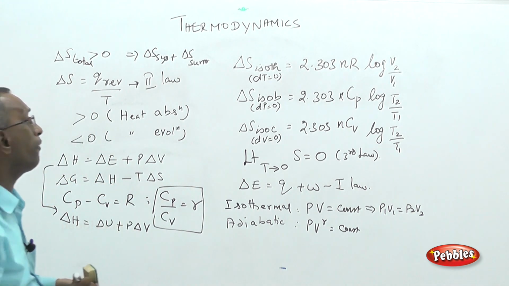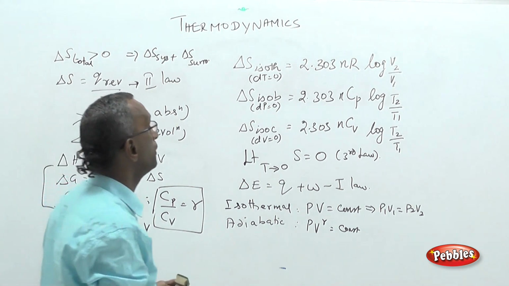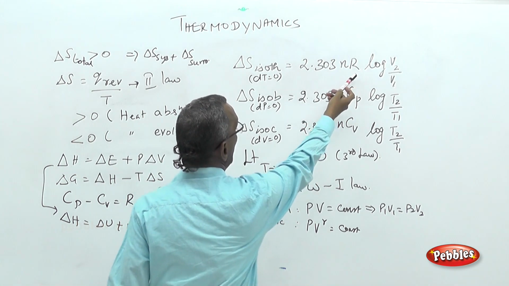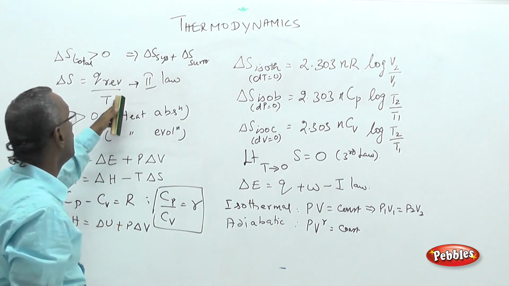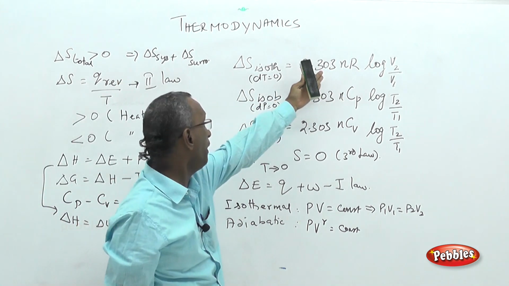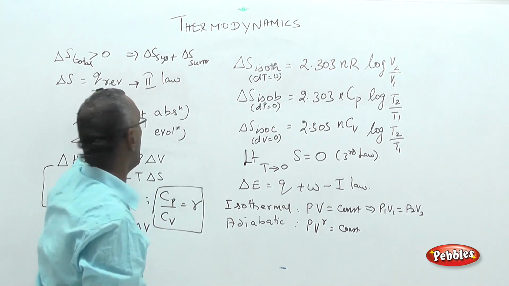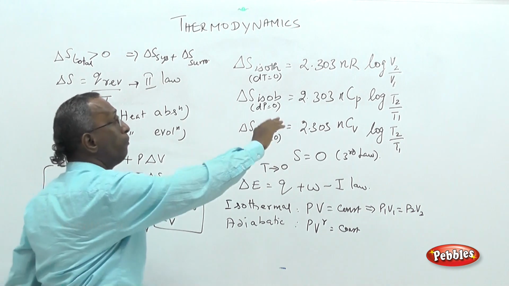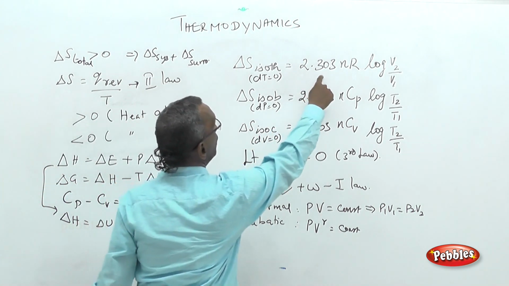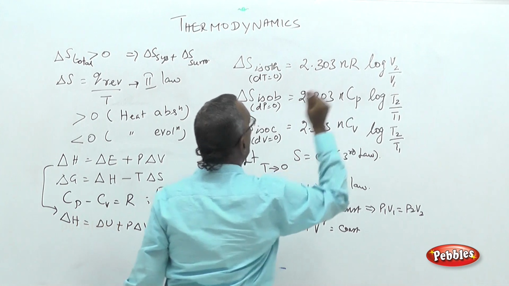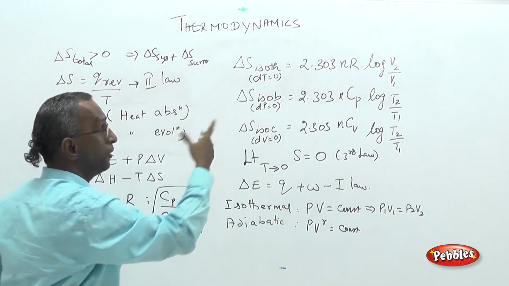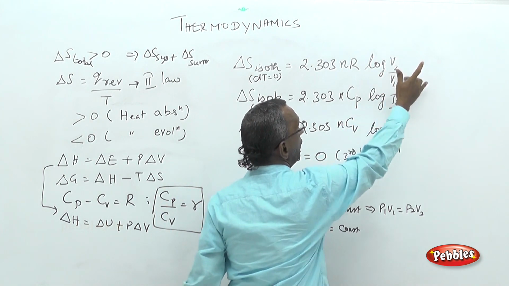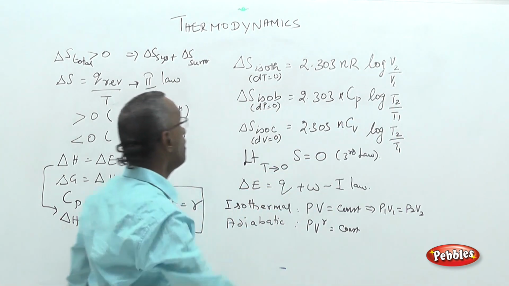So the change in entropy for isothermal process: already we have derived the relation for the work done. Work done by temperature is nothing but Q reversible by T. So already the same expression, the T term is divided, so it is removed from the expression. So the same formula but divided by T: 2.303 NR log V2 by V1, isothermal process. Temperature is constant, expansion or compression, well, volume will change.